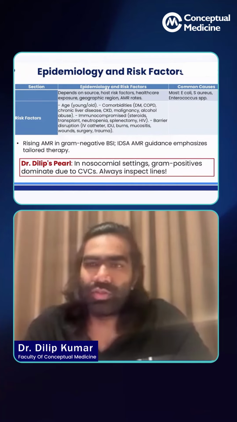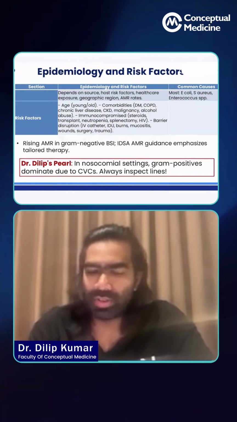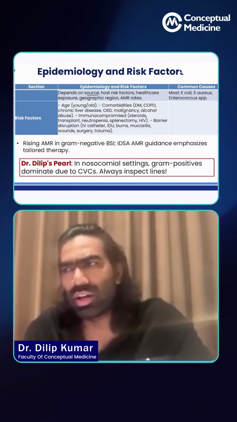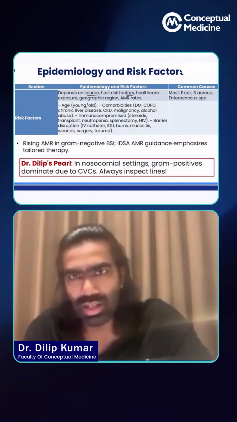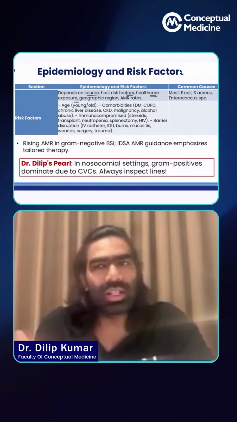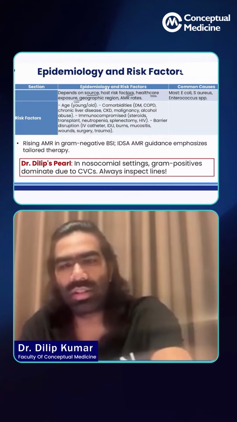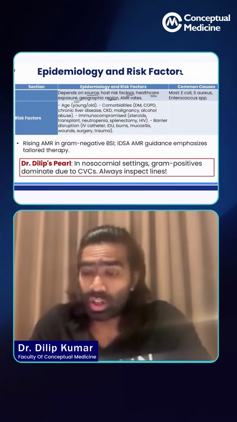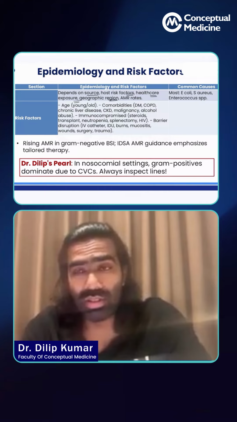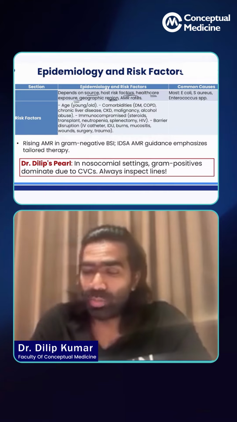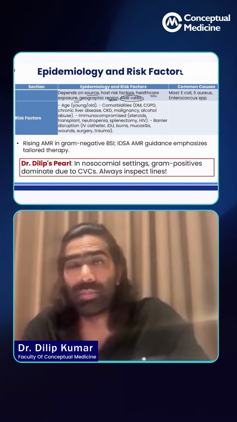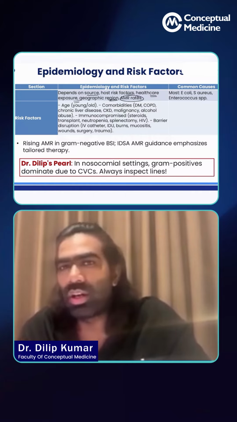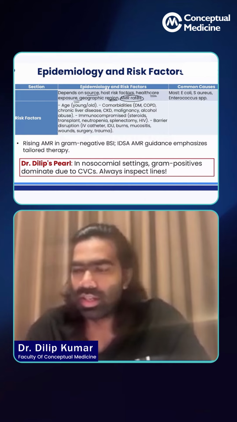Epidemiology and risk factors of bacteremia and bloodstream infections. The epidemiology typically depends on the source. It could be a urinary tract infection, where it can result in E. coli bacteremia, or some host risk factors. It can be healthcare exposure that can result in certain infections, or it can be the geographical region that can influence what infection you're dealing with, or it could be the antimicrobial resistance rates in your hospital as well. It could be MRSA or MDR Pseudomonas.